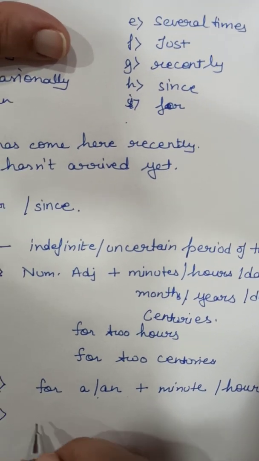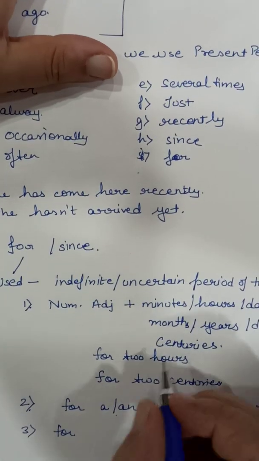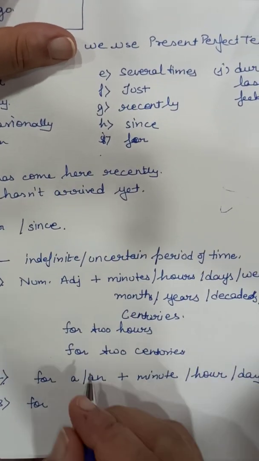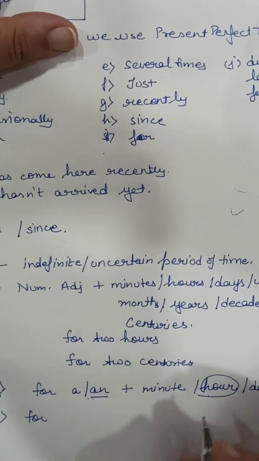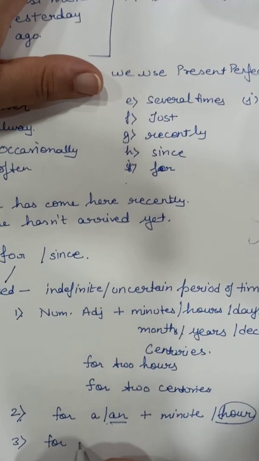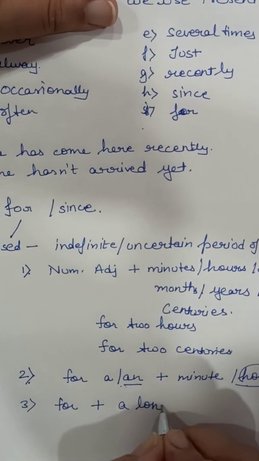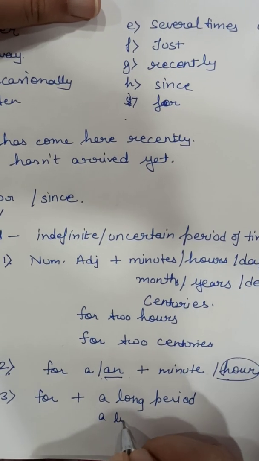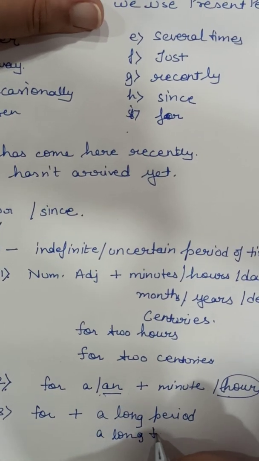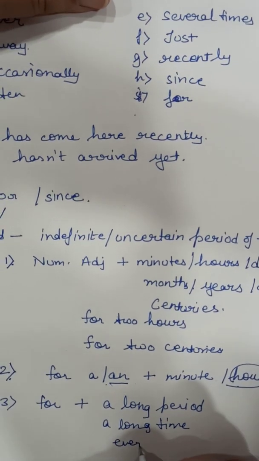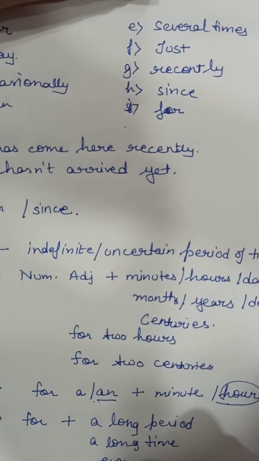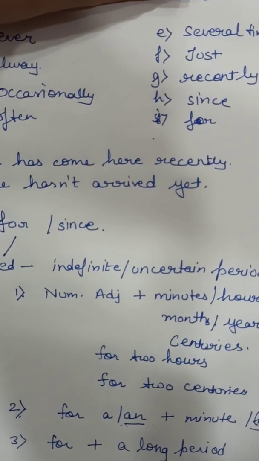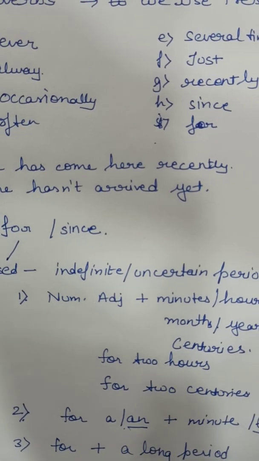Okay, next, it can be for a long period, a long time, forever, for a while, for a moment.